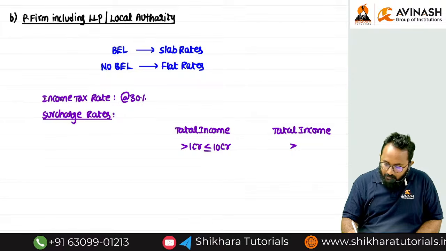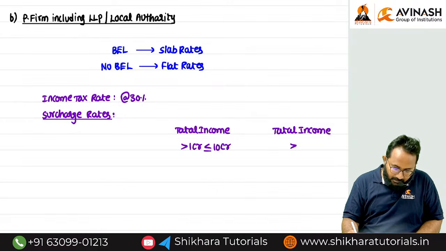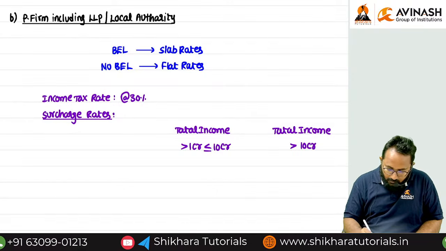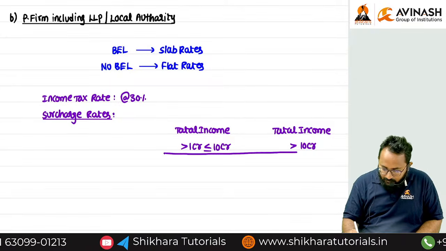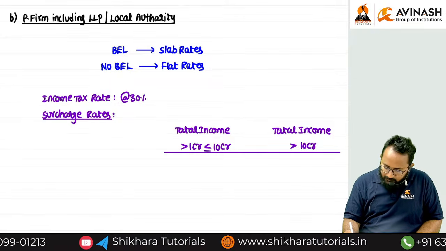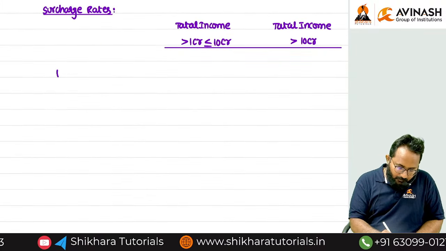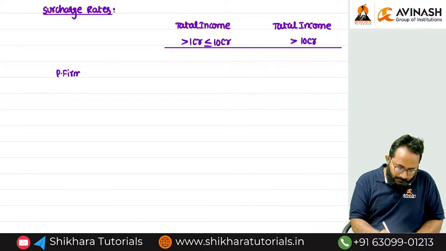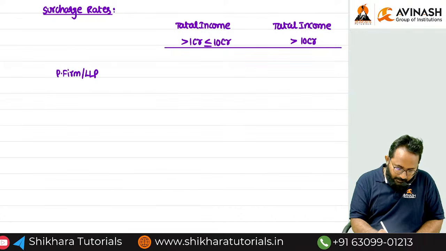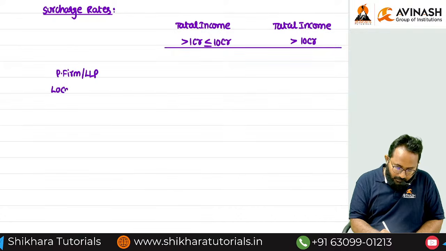more than 10 crore. Remember this, but I will tell you clearly. For whom are we discussing the surcharge? Partnership firm, LLP, local authority.